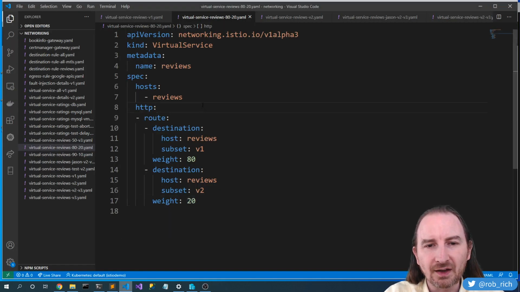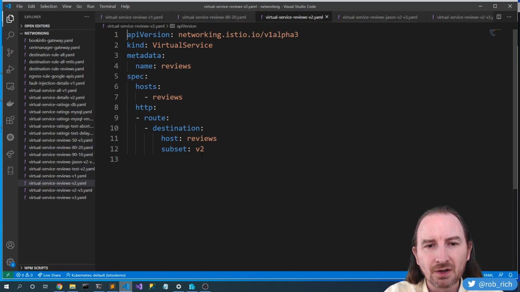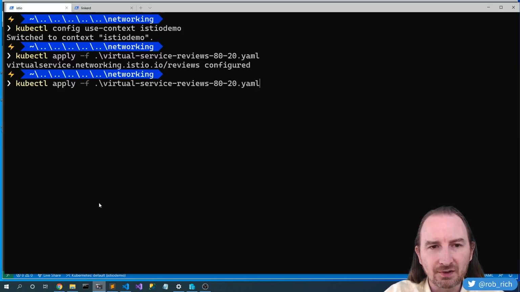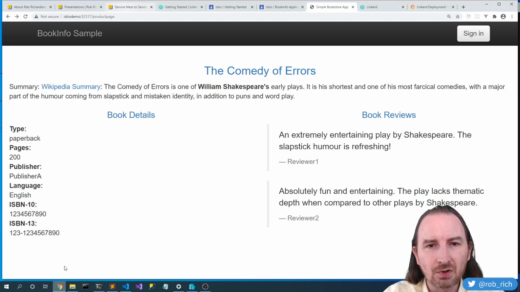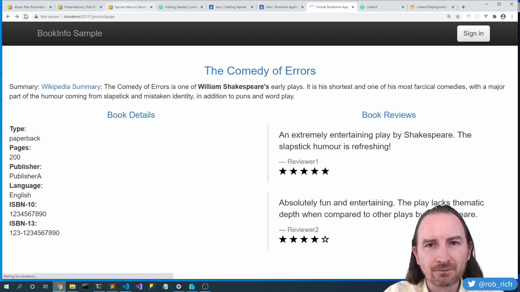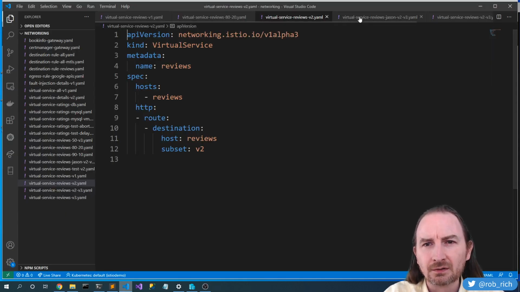Okay, so we validated that version 2 works. Let's flip completely over to version 2. Here in this one, it's only going to version 2. kubectl apply reviews-v2, and now we will only get version 2. That's perfect.